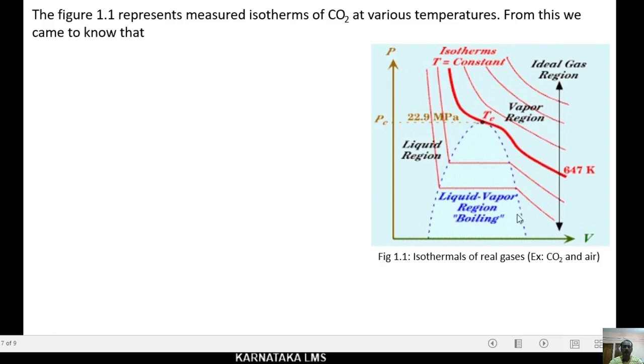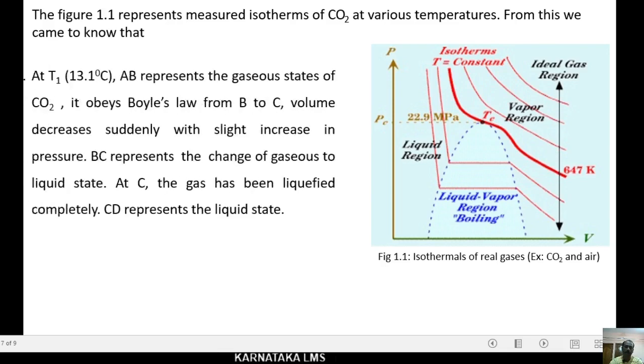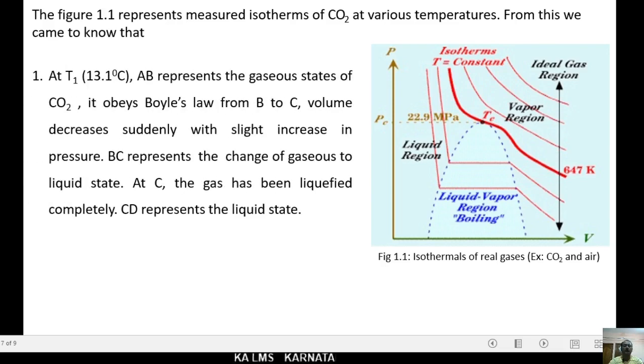From this we came to know that at temperature T1, that is at 13.1 degrees Celsius, here this AB represents the gaseous state of carbon dioxide.